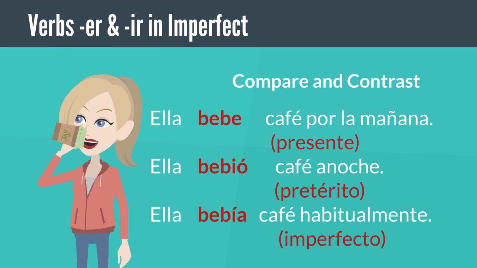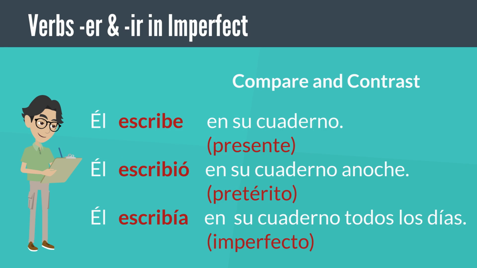Here are some comparisons between present, preterite, and imperfect tenses. Ella bebe café por la mañana. Ella bebió café anoche. Ella bebía café habitualmente. Él escribe en su cuaderno. Él escribió en su cuaderno anoche. Él escribía en su cuaderno todos los días.